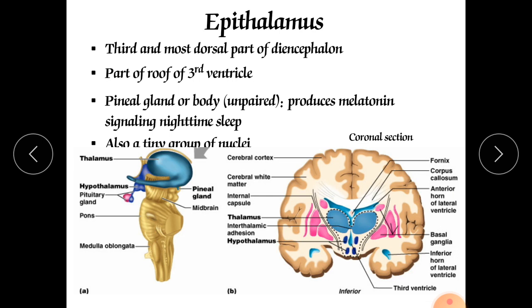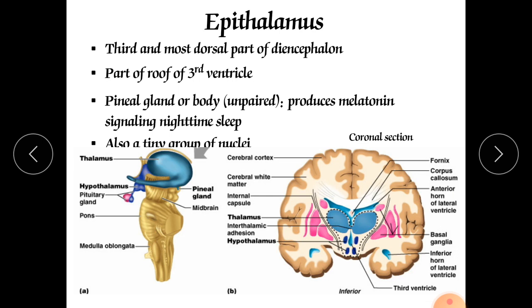Now the next and important third point of this diencephalon that we will discuss here is called the hypothalamus. The hypothalamus is the third and the most dorsal part of the diencephalon. It is a part of the roof of the third ventricle.